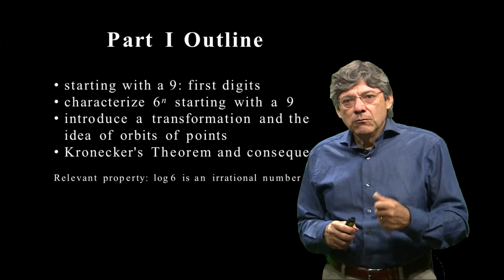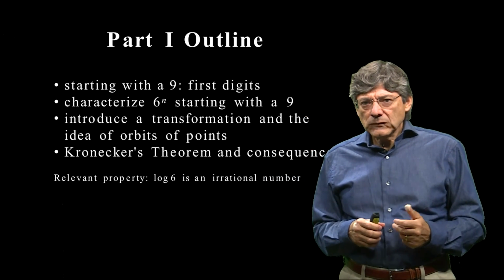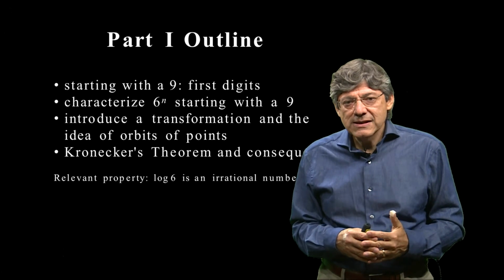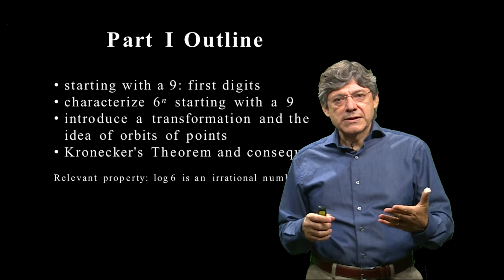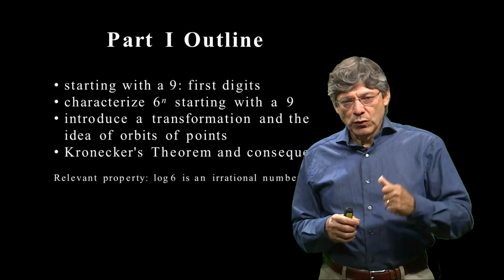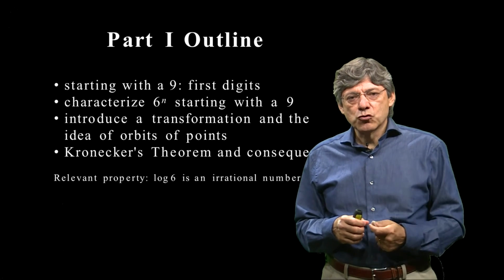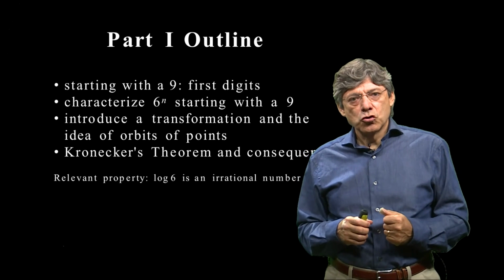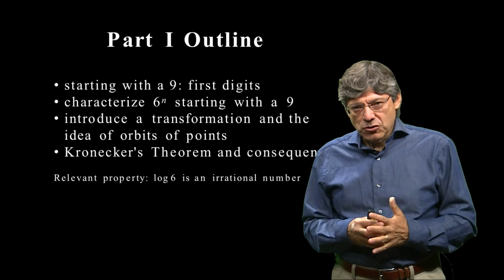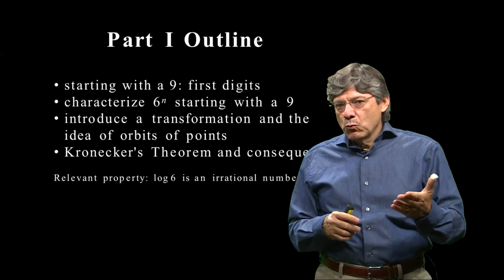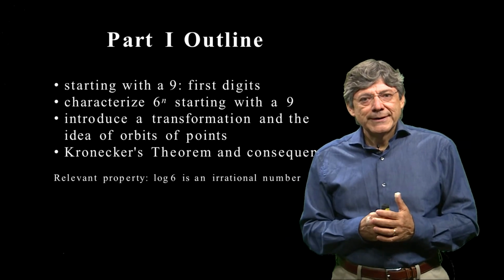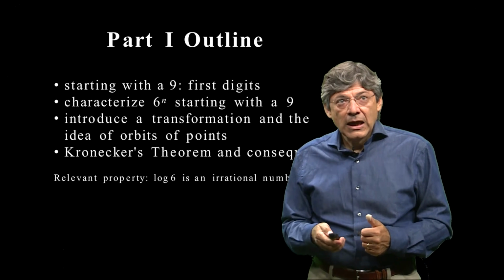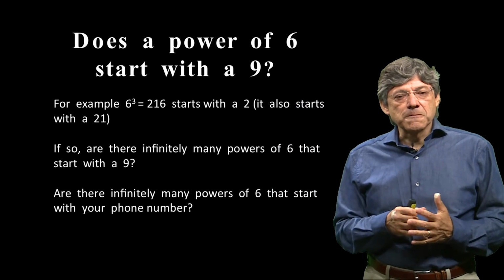Now you may ask, why 6? The only role of 6 here is that the logarithm of 6 base 10 is an irrational number. So once we end the presentation, we will see we could have used 2 or 5, any other number whose log is irrational. We assume that you know how to prove that the logarithm of 6 base 10 is irrational. So let's start with a question first.